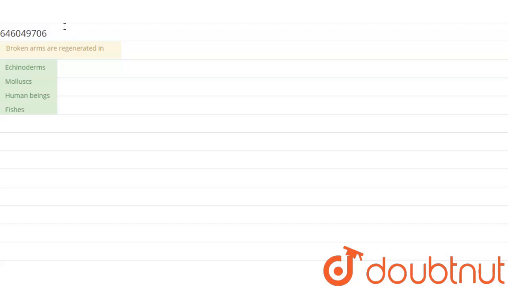The question here is, broken arms are regenerated in echinoderms, mollusks, human beings, or in fishes. So the formation of new part of body which is lost due to accident, injury is called restorative regeneration, right?